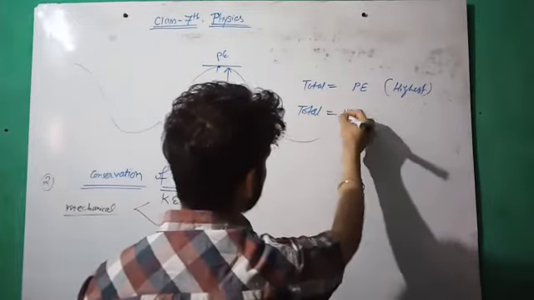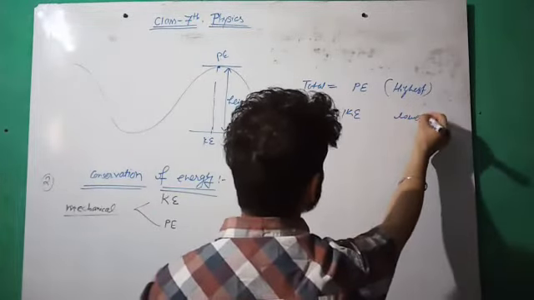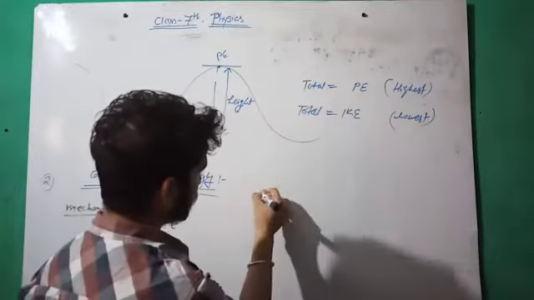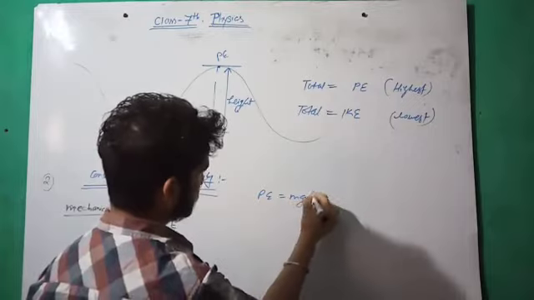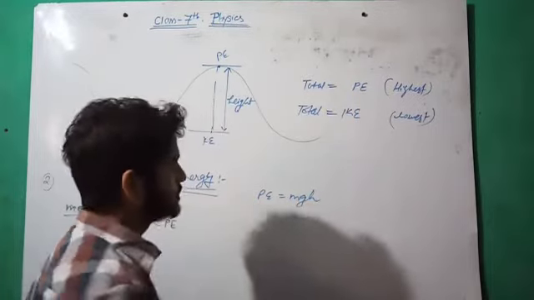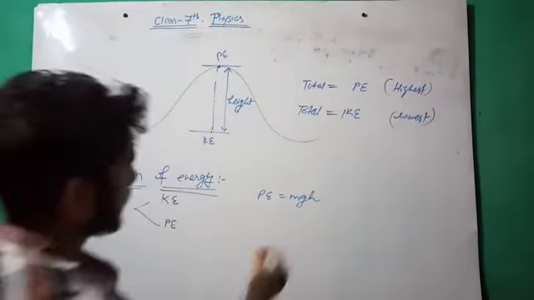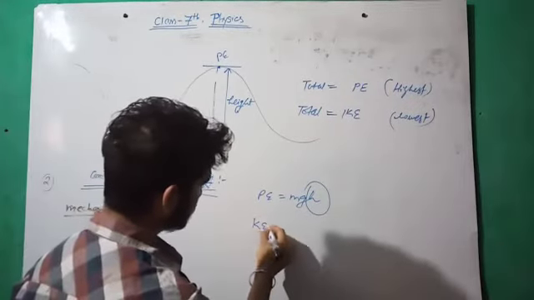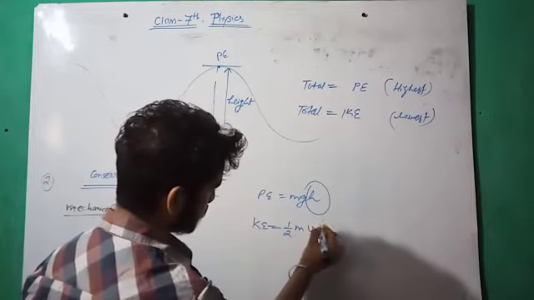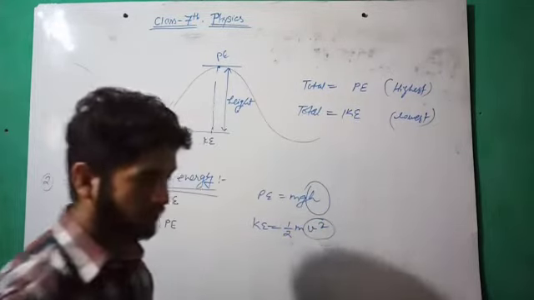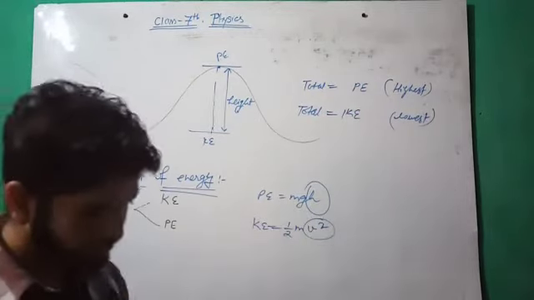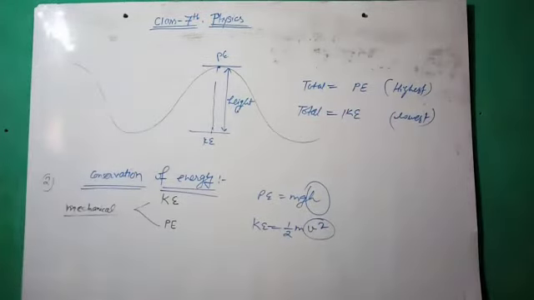Okay, kinetic energy at the lowest point, because the potential energy is only due to the height, because we have the formula mgh, where m is the mass of the object, g is the acceleration due to gravity, and h is the height. So potential energy totally depends on the height. Kinetic energy, the formula of kinetic energy is half mv square. It depends on the speed of the body and mass of the body. Okay, if the mass of the body is the same, then the value of speed and height can change the value of kinetic energy and potential energy.